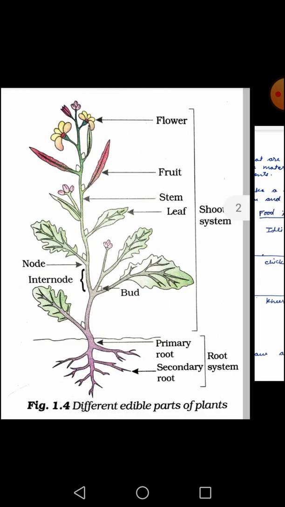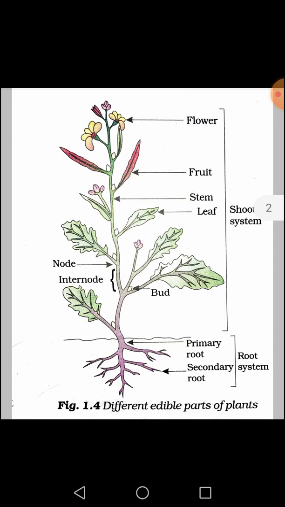Next one is kheer. Kheer consists of milk, rice and sugar. Milk we get from the animal, rice from the rice plants, and sugar from the sugarcane plant. So you can give the example of any three food items and their ingredients as well as the sources of their ingredients. In next question, draw a diagram to show various parts of plants.